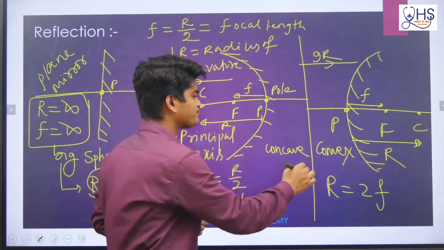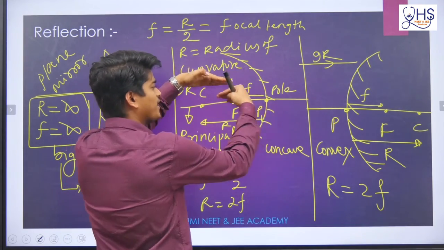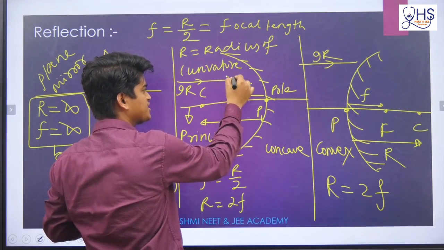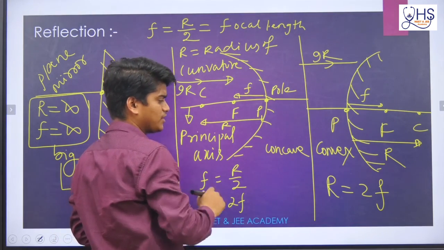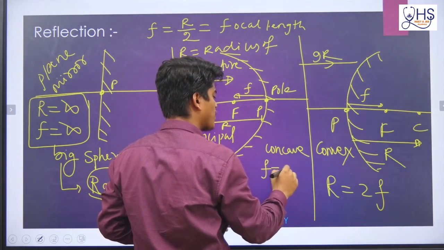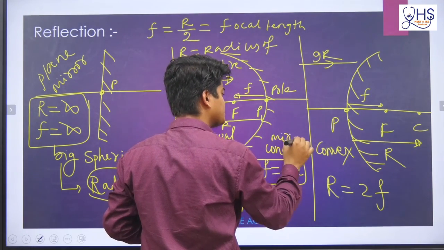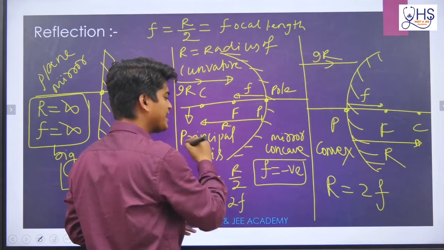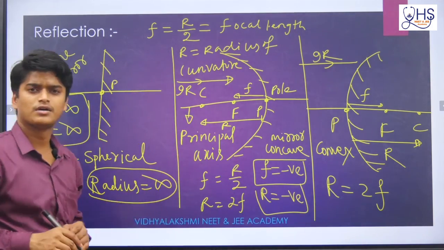Now listen here. Incident ray and focal length are both in opposite directions, because this ray is going left to right, but this distance is right to left. So that's why focal length will be negative. Remember, always for a concave mirror, focal length is negative. Similarly, radius of curvature is also negative.